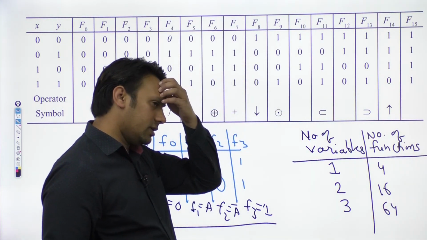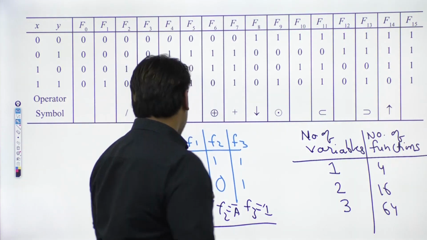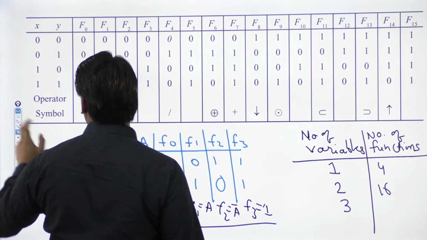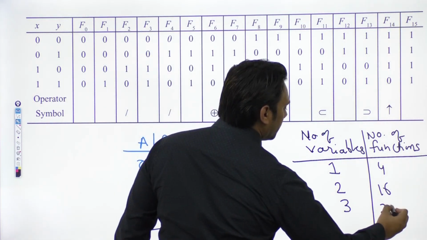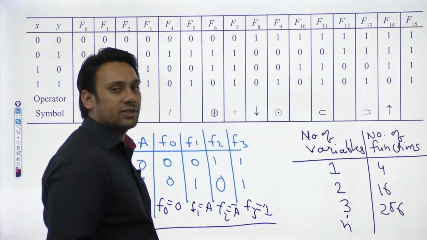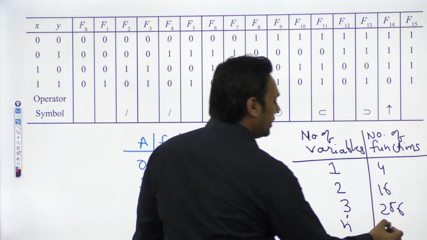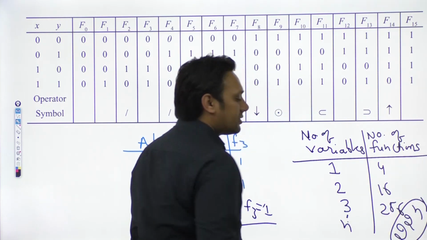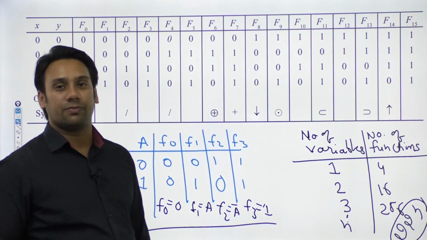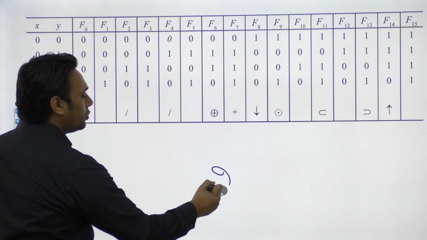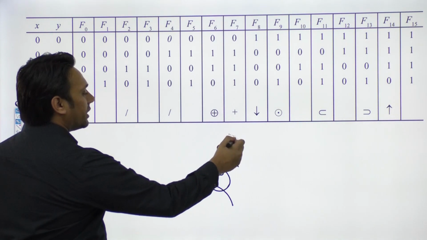Let me check again. I think it is not 64, it should not be 64. This is 256 functions possible. The same way, if the number of variables is n, then how many such functions are possible? The value is very easy. It is 2 raised to power 2 raised to power n. Let me write it again here: the number of functions possible is 2 raised to power 2 raised to power n.